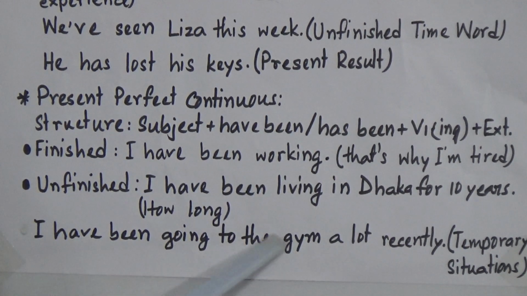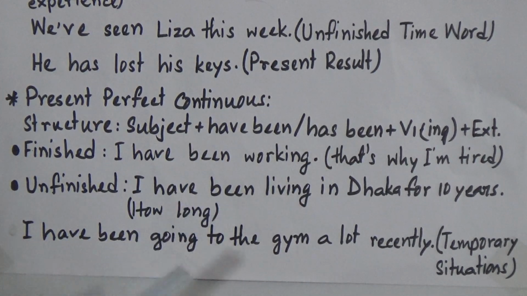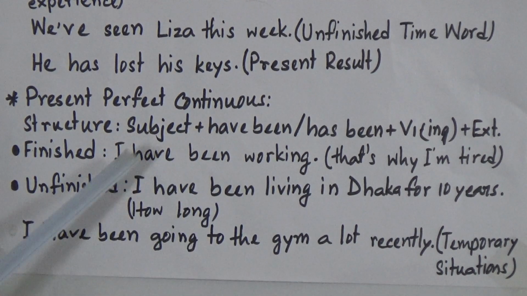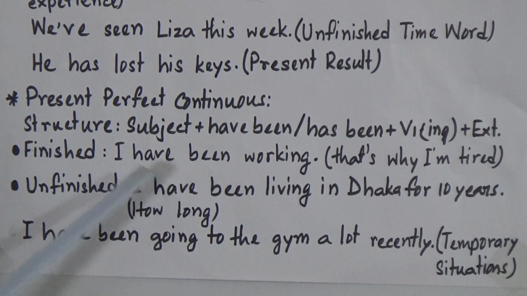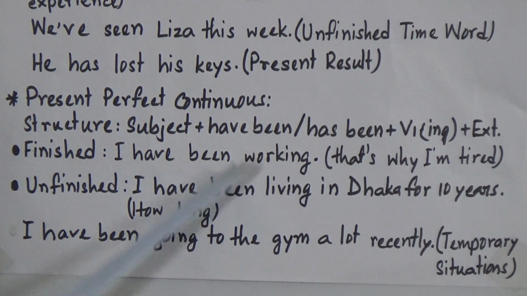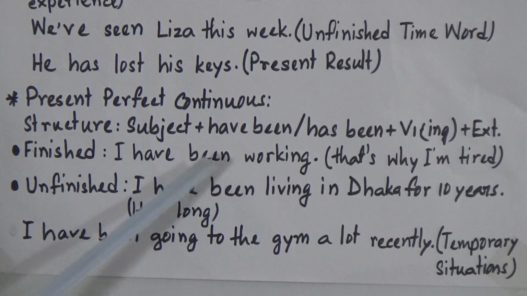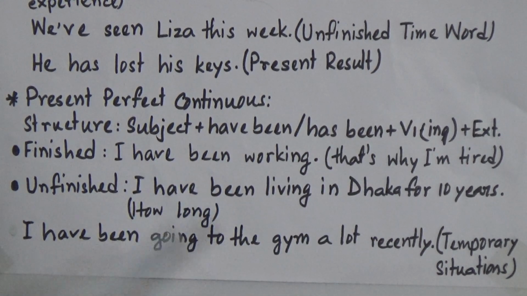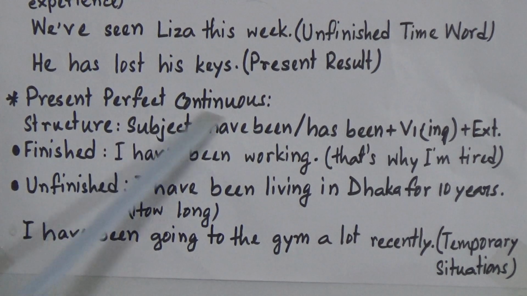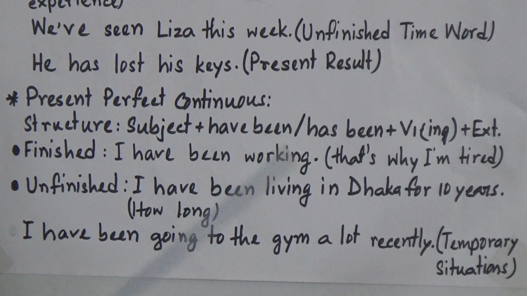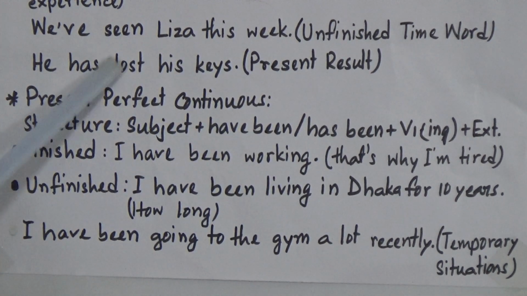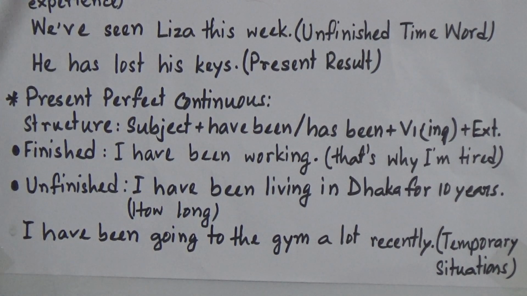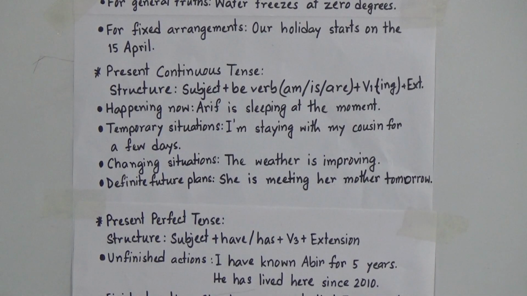I have been going to the gym a lot recently. This is a temporary situation. So to show a temporary situation, the duration or period of time, or a finished action, like I have been working, that means my lecture is finished, but that's why I am tired. For this situation we can use the present perfect continuous tense. So dear students, these are the four forms of the present tense: present indefinite tense, present continuous tense, present perfect tense, and present perfect continuous tense.